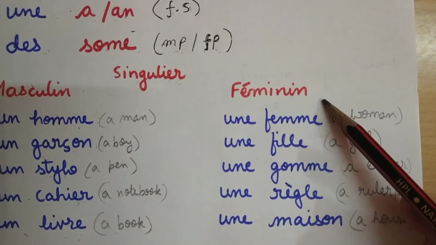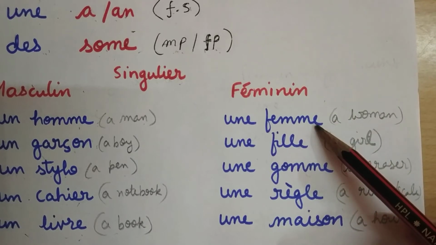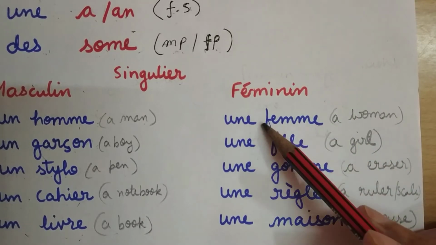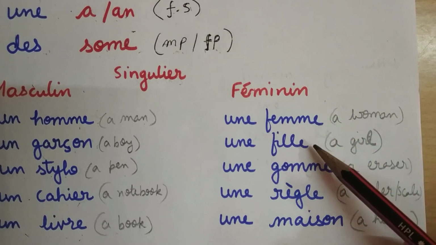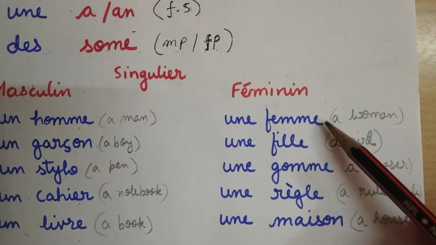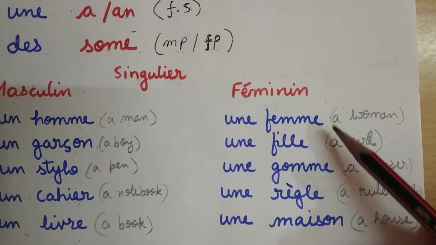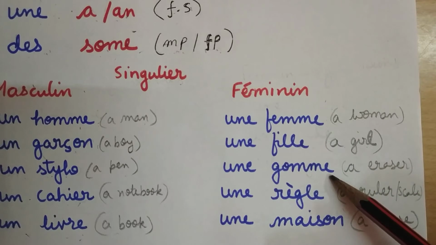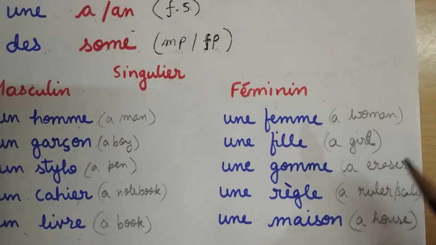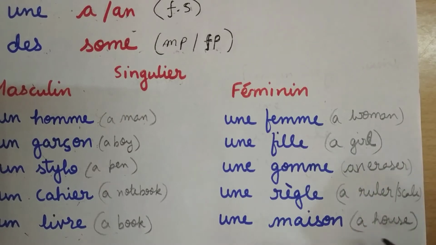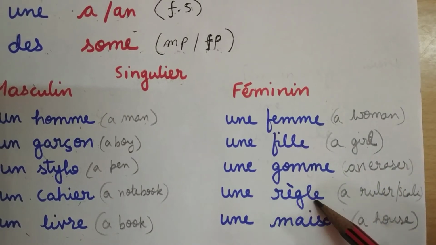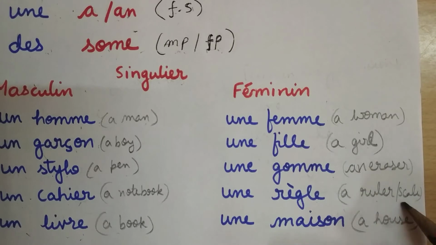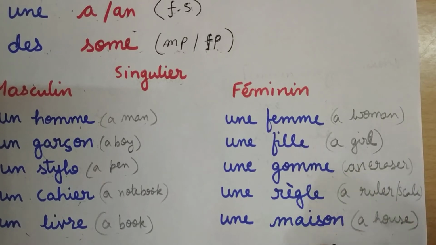Now let's see some feminine nouns. Une femme. Since femme is feminine, we are using une. Une femme, a woman. Une fille, a girl. These both are feminine. We come to know that it is a feminine noun. So we use une. Une gomme, an eraser. Une règle, a ruler or a scale. Une maison, a house. Okay?